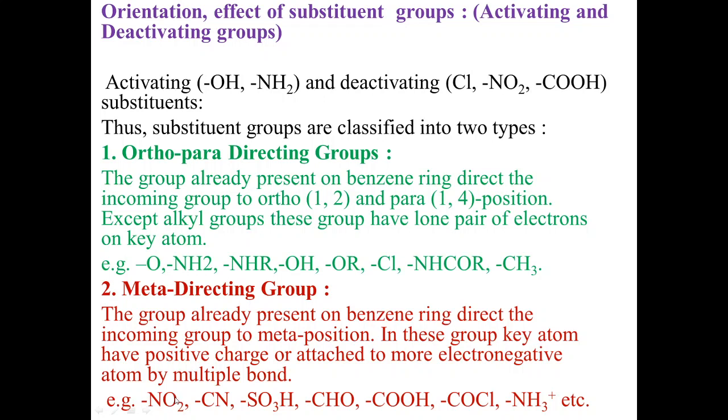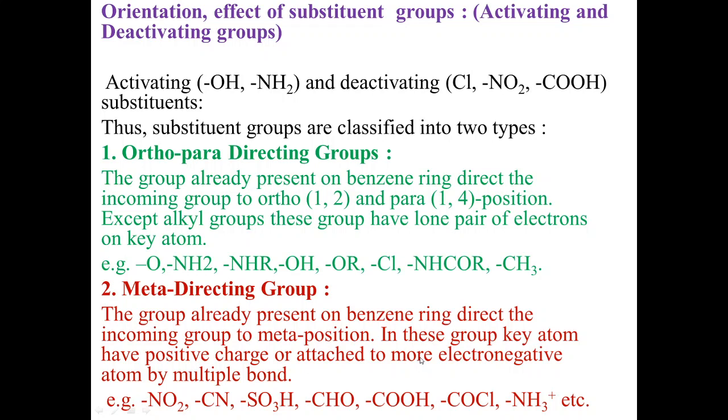It means that this is nitrobenzene, and if it undergoes a reaction such as electrophilic aromatic substitution, what will happen? The incoming group will be attached at the meta position of the benzene ring. Hence, we call them meta-directing groups.